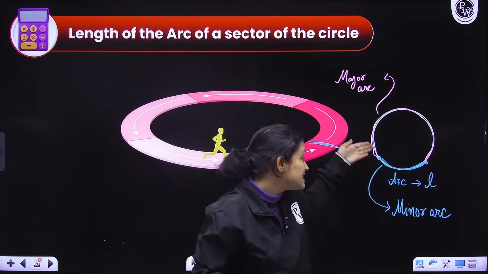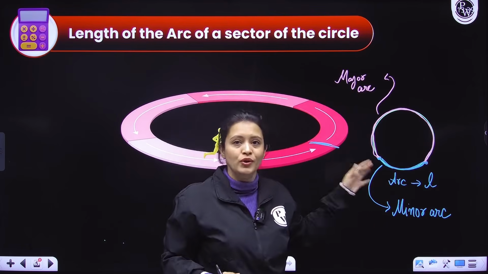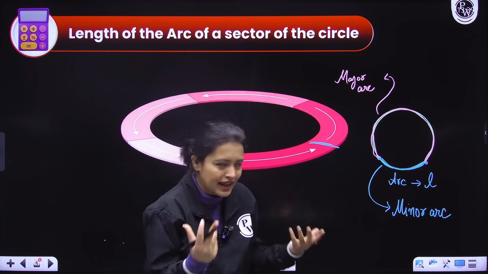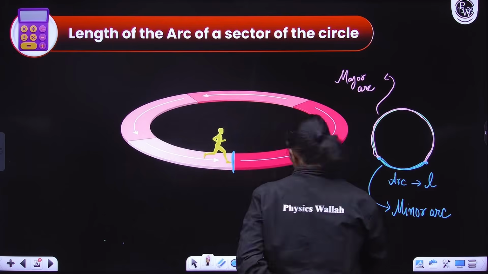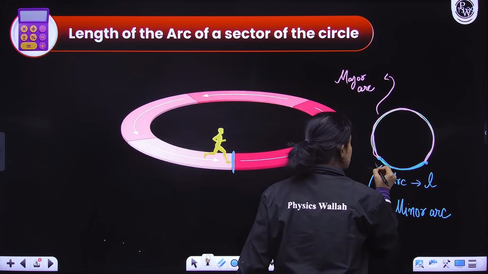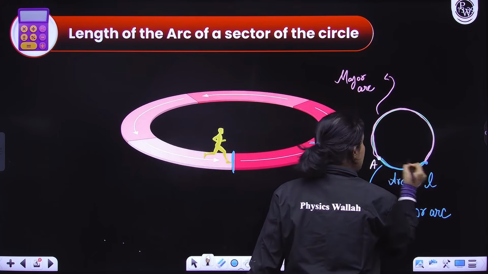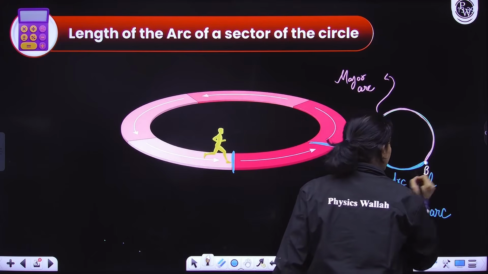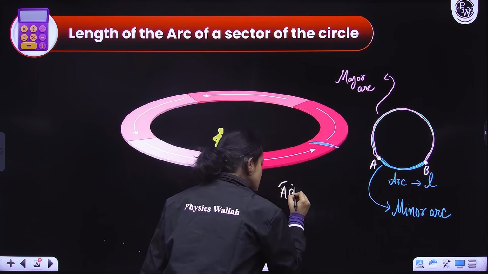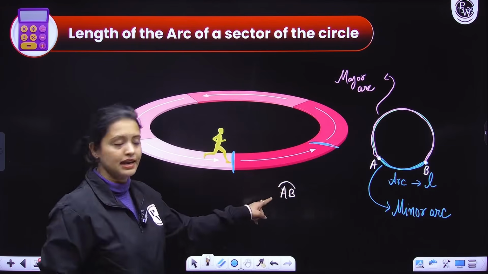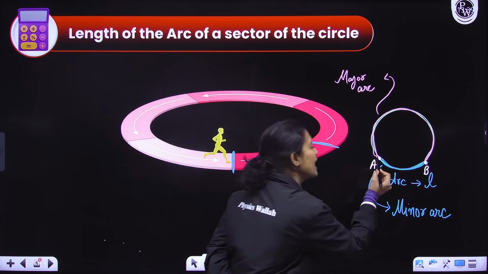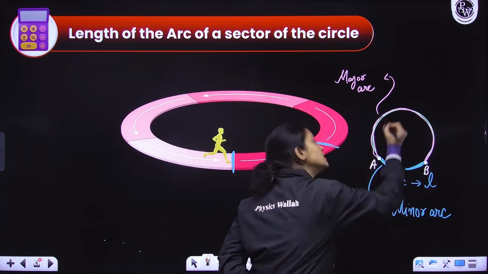How will you name these arcs though? How will you name this blue colored line? You will not write in your question the blue colored arc, right? You have to name it. So how do you name it? You will always take endpoints. For example, here the endpoint is A. Here the endpoint is B. Now, if I write A, B here like this, this is basically arc AB. Now the confusion is, what arc am I talking about? Am I talking about this minor arc or this larger arc?